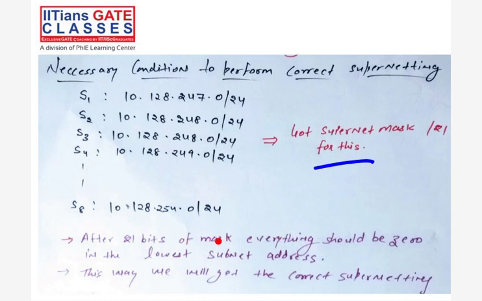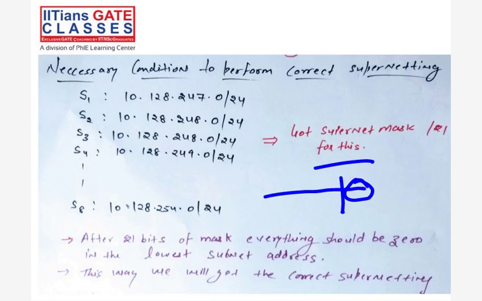That is the rule. Whatever the lowest subnet ID is, when we do the masking, whatever host bits are there in that particular octet should be 0. Then only we can get the correct supernetting.